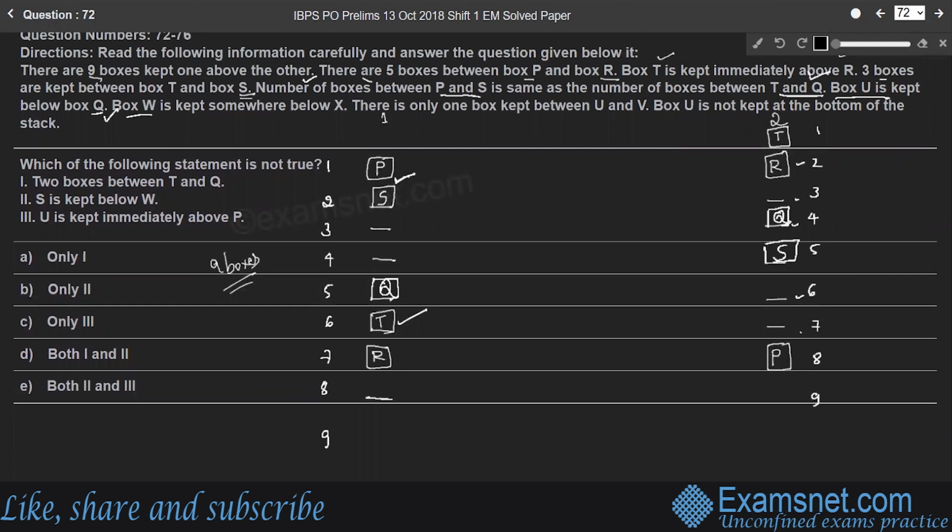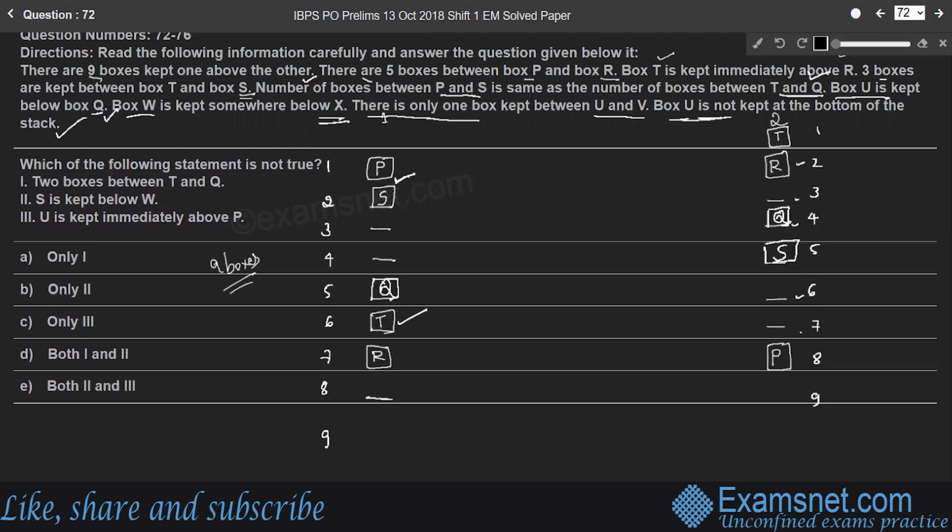Box W is kept somewhere below X. Before that, there is only one box kept between U and V, and box U is not kept at the bottom of the stack. So first we have to consider this last point which is given. Box U is not kept at the bottom of the stack.